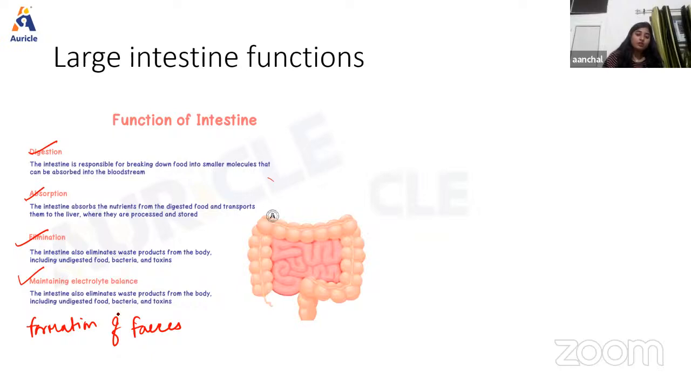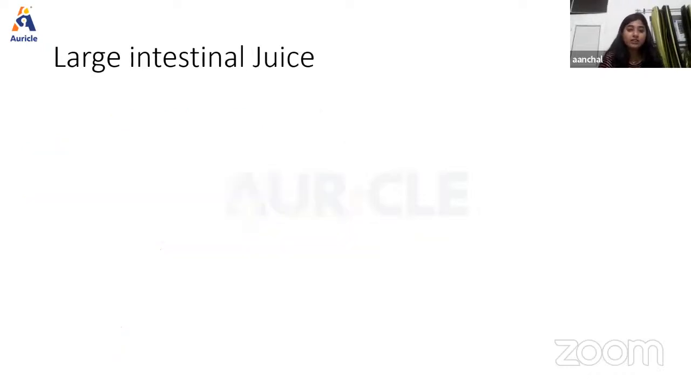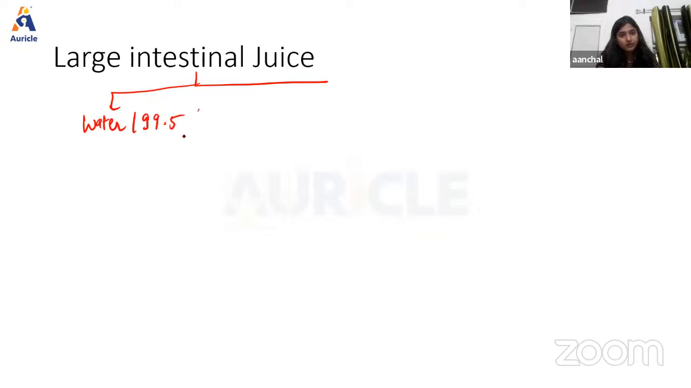And when we talk about formation of feces, it is another important function performed by the large intestine. After absorption of nutrients, water, and other substances, the unwanted substances in the large intestine form feces, and that is excreted out. Another thing, the large intestine secretes a very important substance known as intestinal juice. When we talk about the composition, it has water, that is 99.5%, and the rest is solids, that is 0.5%.